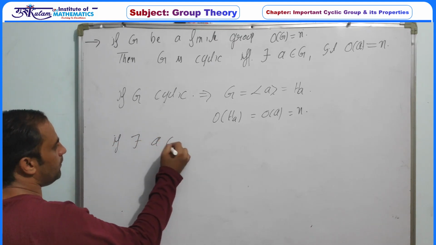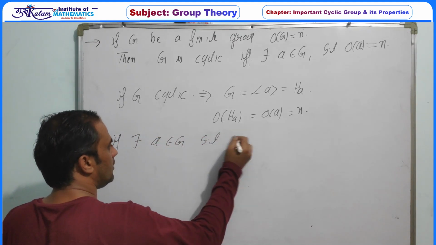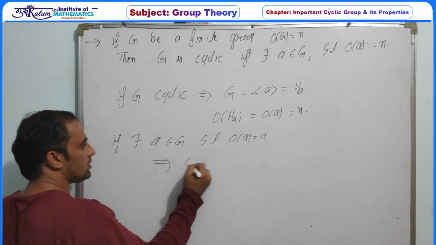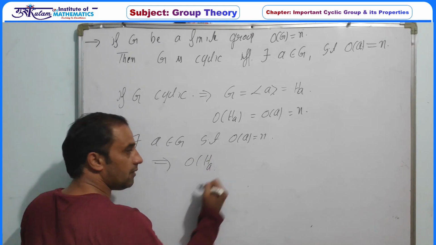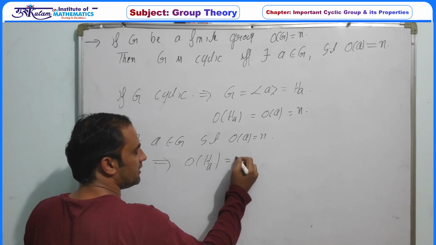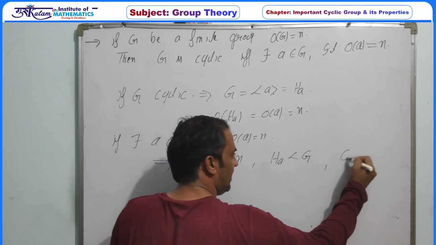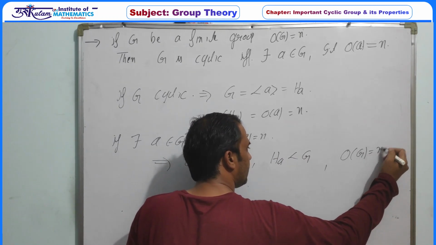if there is a belonging to G such that the order of a is n, so this obviously implies the order of the subgroup generated by a, H of a, is n, and this H of a is a subgroup of G, and the order of G is already n.